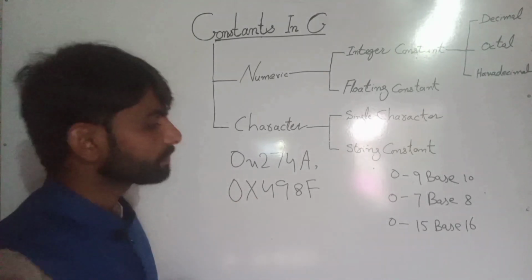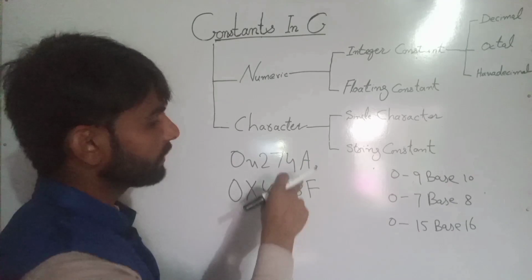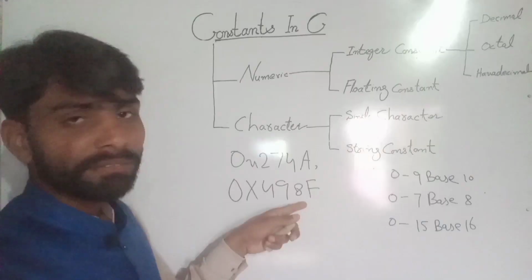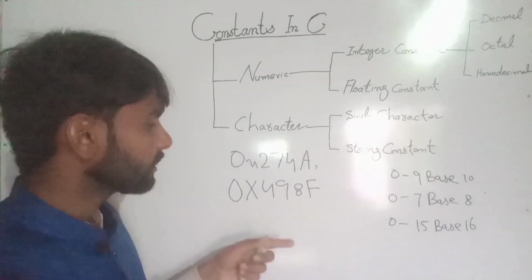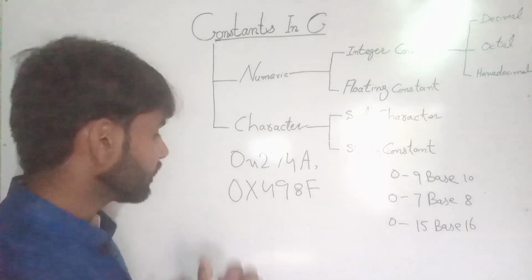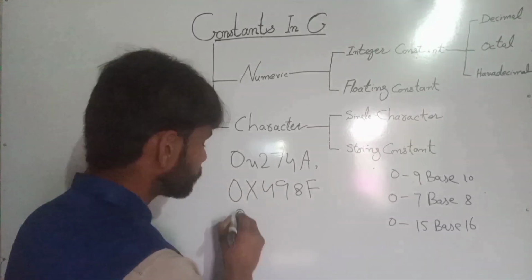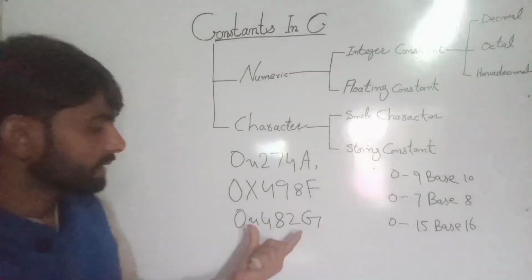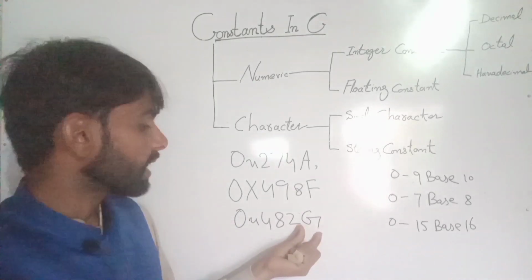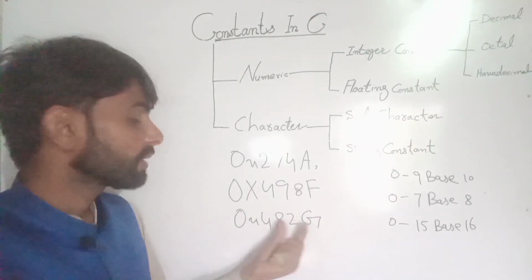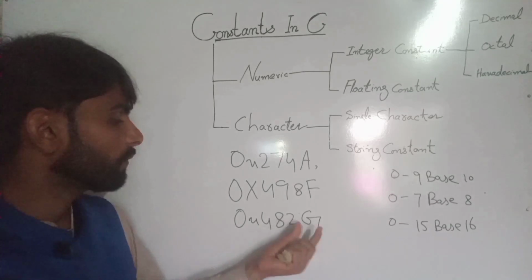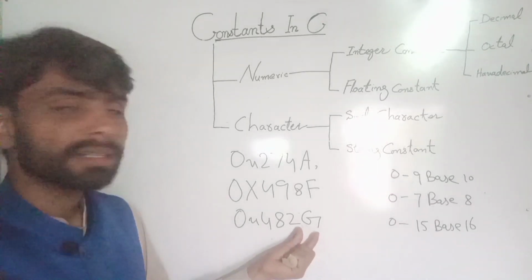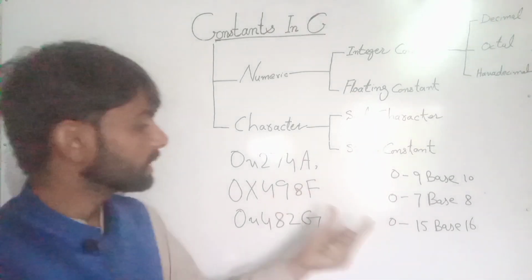But if we write beyond the alphabet F, then an error will occur, right? If we write G at the last, this is not a hexadecimal data type, because it does not come into this category.